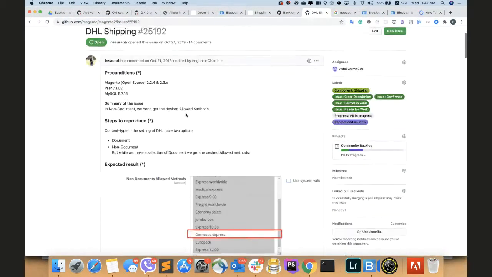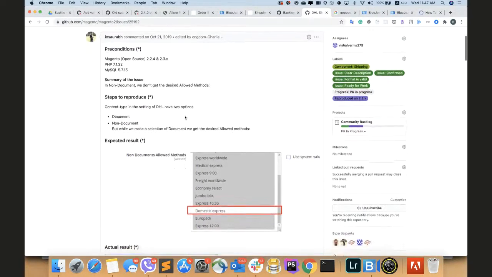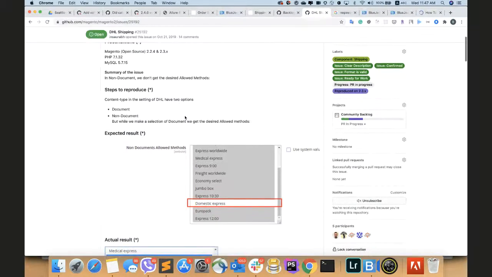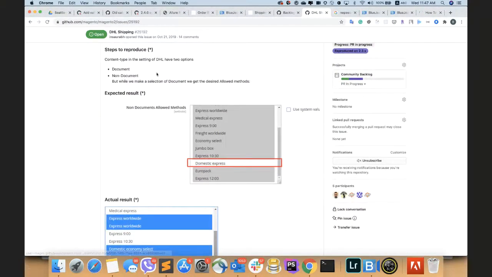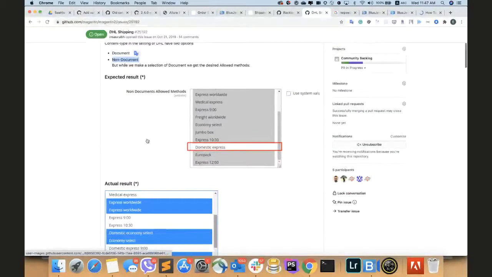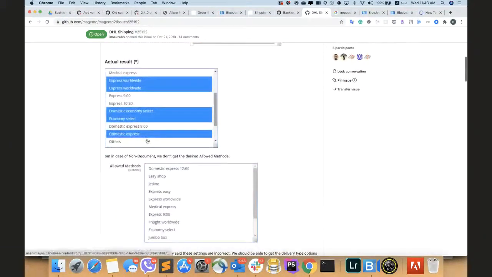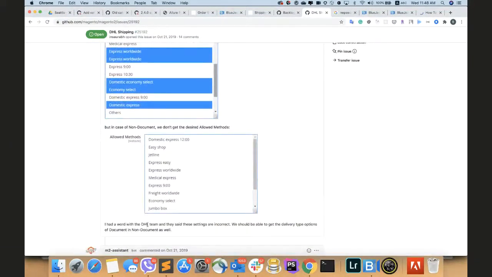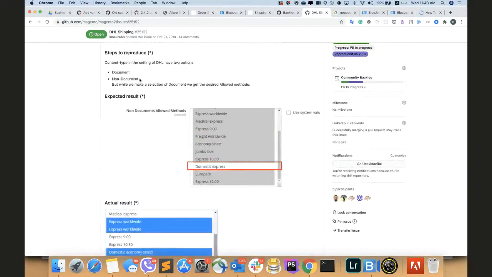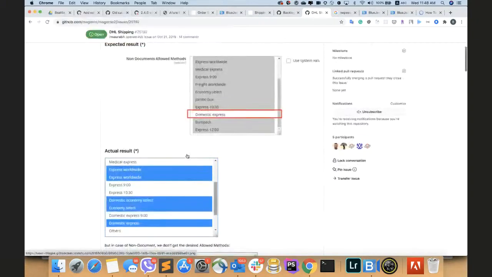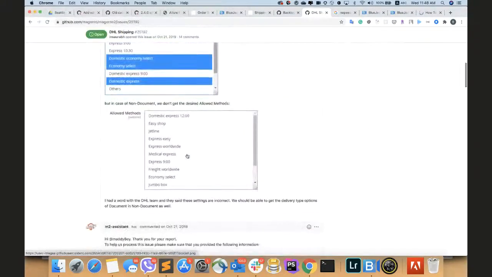Yeah, this issue is related to DHL shipping. I don't fully know the correct behavior that should be, but currently we have two options for DHL. It's document and non-document. And the contributor says that he discussed the questions with the DHL team, and if we select the non-document option, we also should have some options to send the document.